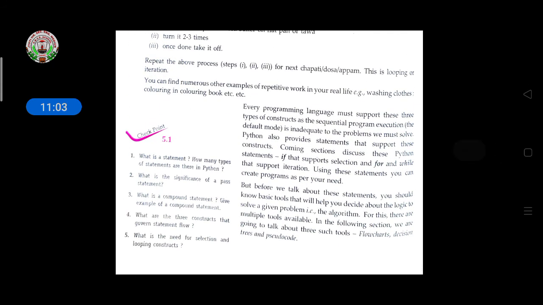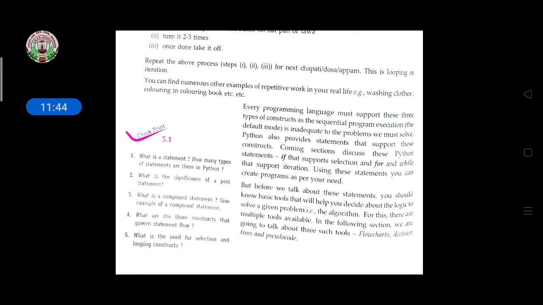Then every programming language must support these 3 types of constructs: sequential program execution, the default one, is inadequate for the programs we must solve. Python also provides statements that support these constructs. Coming sections discuss this. The Python if statement supports selection, and for and while support iteration. So using these statements you can create programs as per your need. So for the selection part you use the if condition, and for and while you use to support iterations.